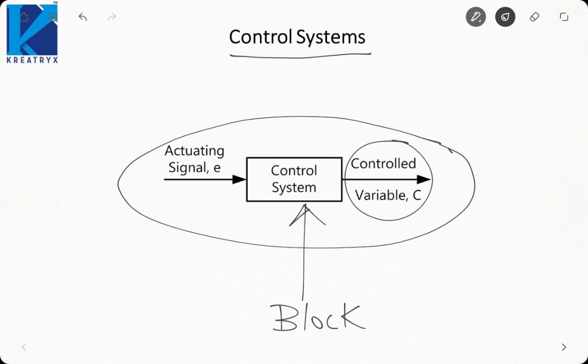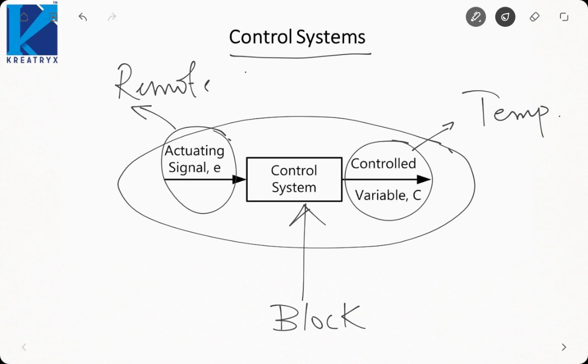Suppose I am talking about an AC, then my controlled variable will be temperature, because temperature is the quantity that is being controlled. So the quantity that we are controlling by means of a control system is called the controlled variable. The other thing is by what means you are controlling that quantity. In the case of an AC, there will be a remote. The remote will send out a signal, and that is called the actuating signal.